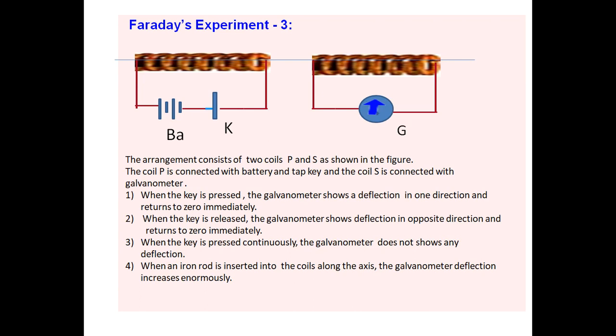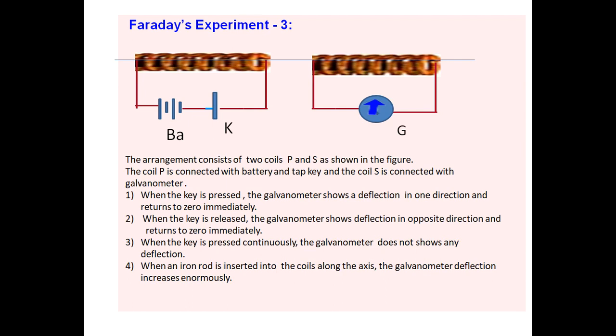In the third experiment, we'll see two coils. The first coil is connected with a battery and a tap key. This is a key, and the other one, the second coil, is connected with a galvanometer G. The arrangement consists of two coils. Suppose this is the primary coil, connected with the battery and tap key, and the secondary coil is connected with a galvanometer.